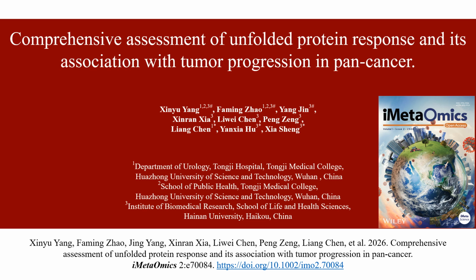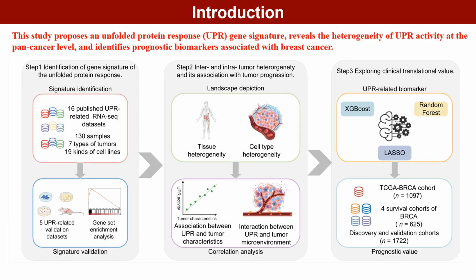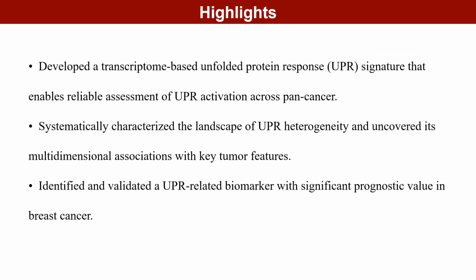This study is entitled Comprehensive Assessment of the Unfolded Protein Response and its Association with Tumor Progression in Pan-Cancer. The unfolded protein response (UPR) is critically involved in cancer development and progression. Here, we constructed a UPR gene signature to systematically assess its activity across pan-cancer, uncover UPR heterogeneity, and identify prognostic biomarkers in breast cancer. Our study has three main highlights.